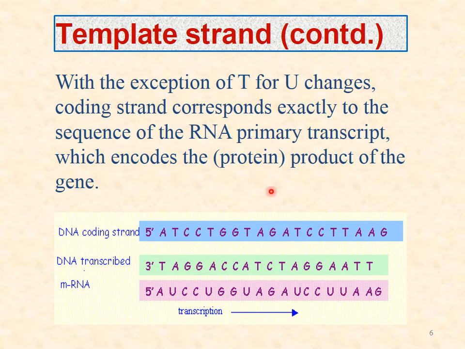Now we can see one more exception: in the template strand it is T, whereas in the new transcript you will see U instead of T, because thymine is present in DNA but thymine is absent in RNA. So we are going to synthesize RNA, and this thymine is converted into uracil. So you see, this is the coding DNA and this is the template DNA, the anticode of which is synthesized in the new RNA.